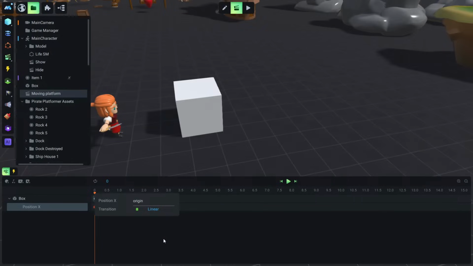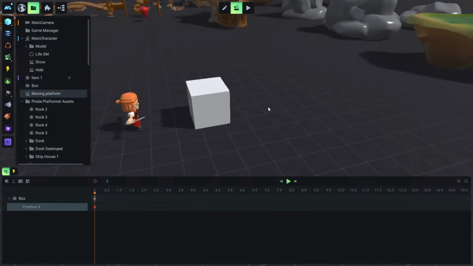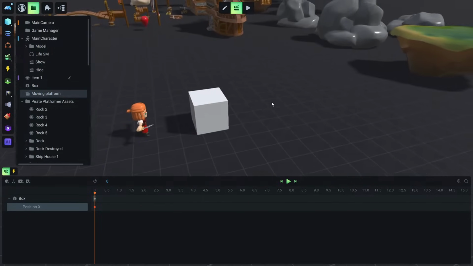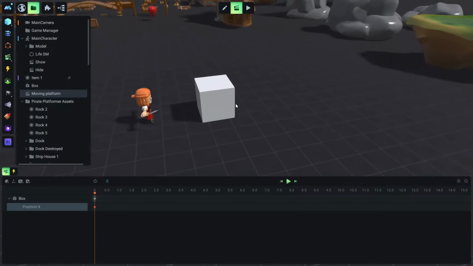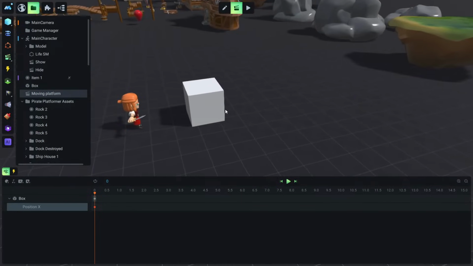If we click this keyframe, we will see a value called origin. Now many people are getting confused with this origin, and they think that origin means the initial position of the cube. This is not true. Origin means the current position of the cube. So you should be very careful with this, and if you make this clear, it will be easier. So origin means the current position of the cube, where the cube is located at this moment of the time.